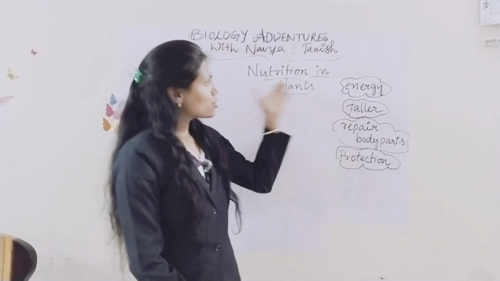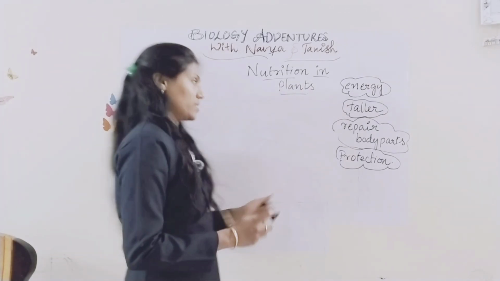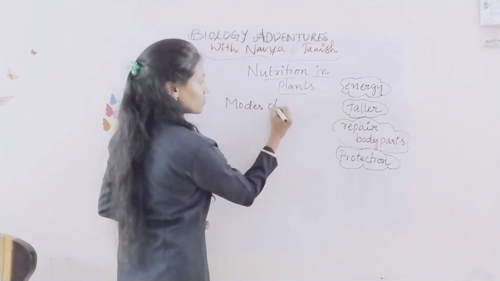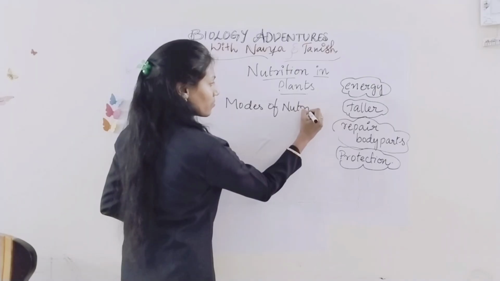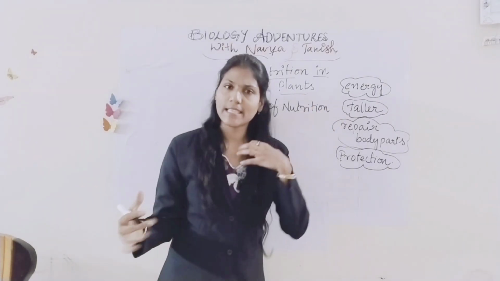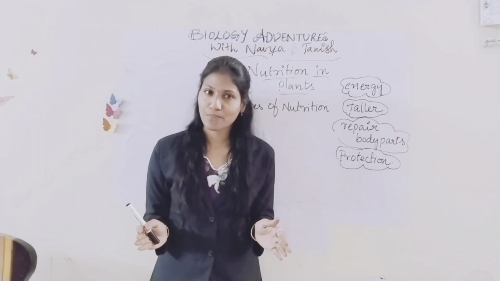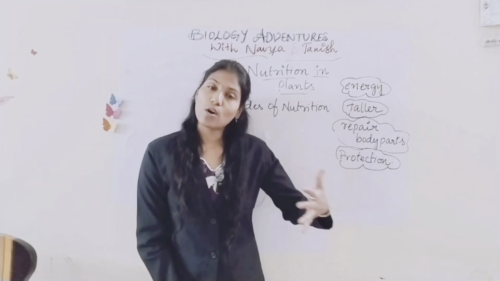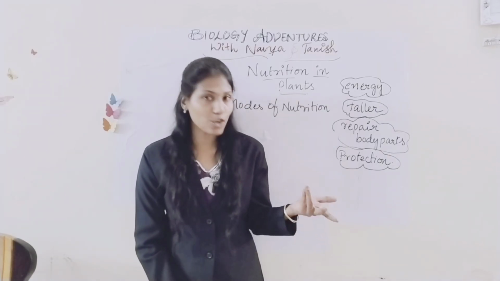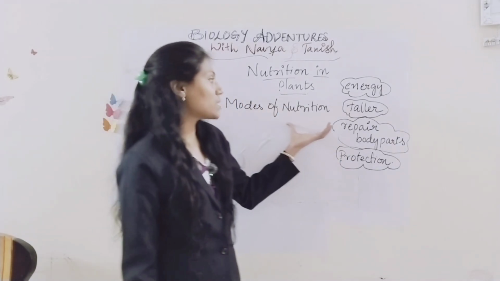So this nutrition, our scientists have divided into two types. Okay, so modes of nutrition means all living organisms need food. Does everyone take food in the same way? I mean, every living organism, will they get food in the same way? I'm asking. No, right? So how we explain that is the modes of nutrition.